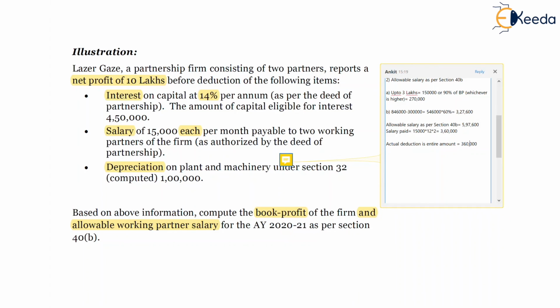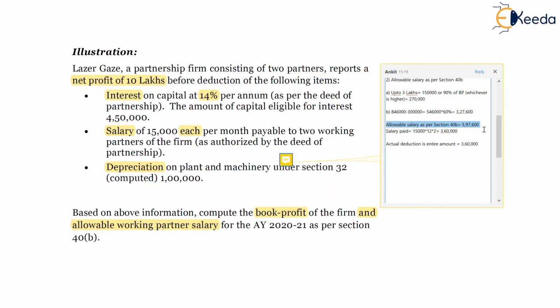And if specifically asked for the allowable salary as per section 40B, this is the amount, 5,97,600. You need to mention that there will be no bar or cap in this case, because the actual salary paid to the partners is only 3,60,000.